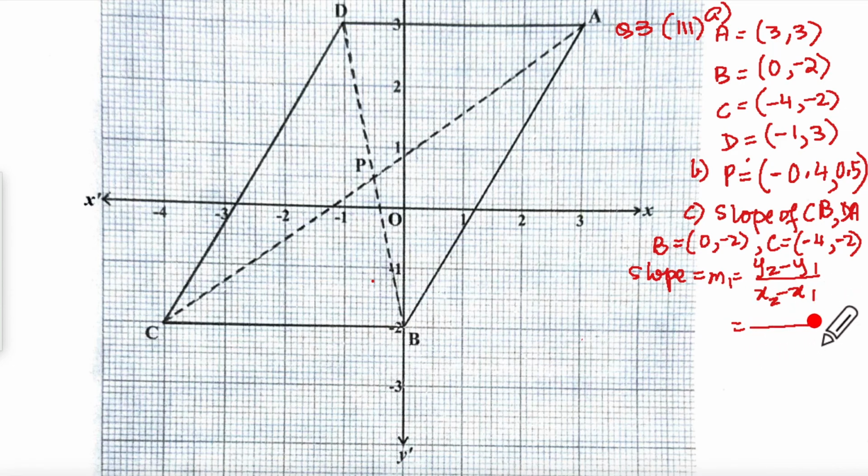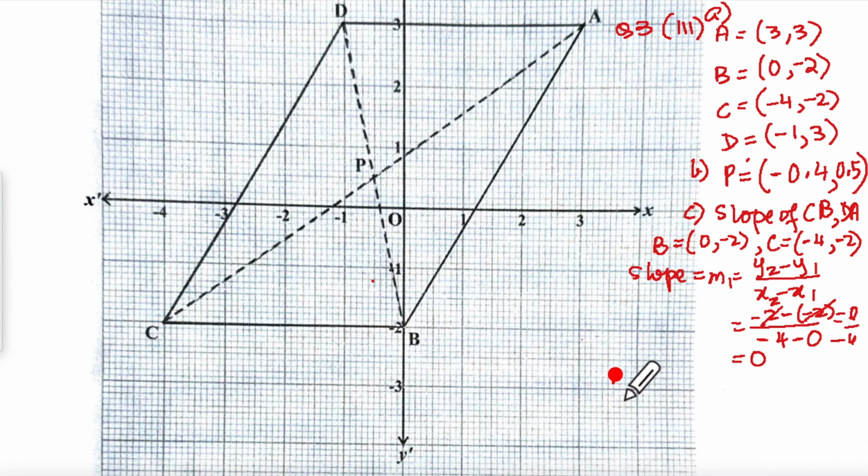So y2 minus y1 will give us -2 minus -2 upon x2 minus x1. So this will get cancelled and you will get 0 upon -4. So slope is equal to 0. Then this is the slope of BC.